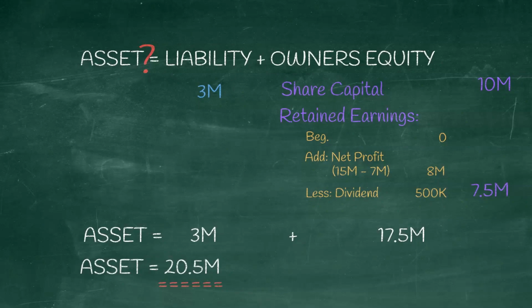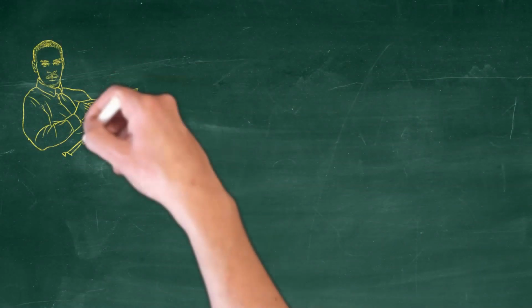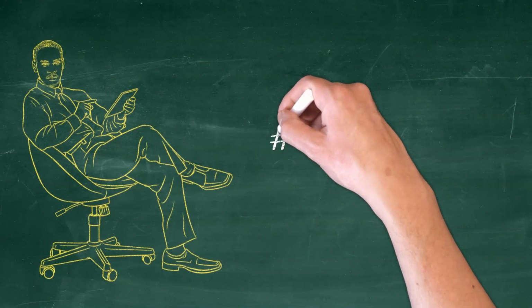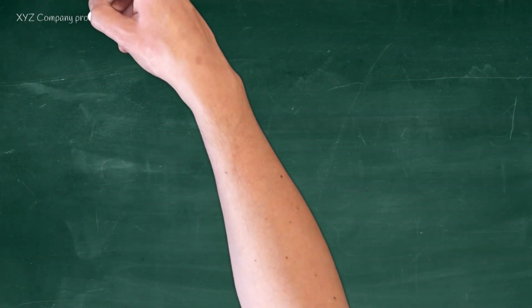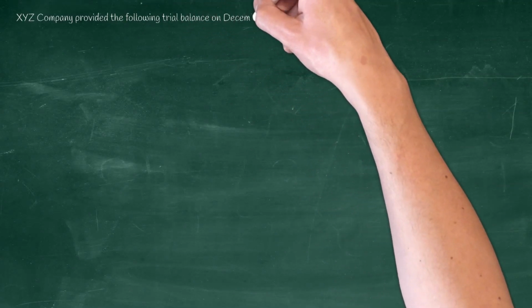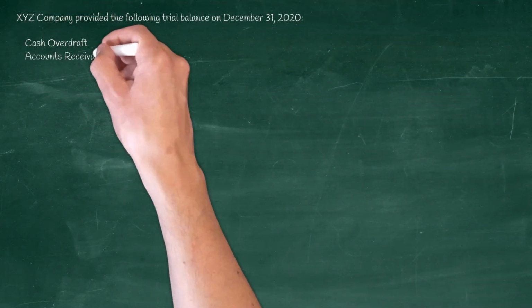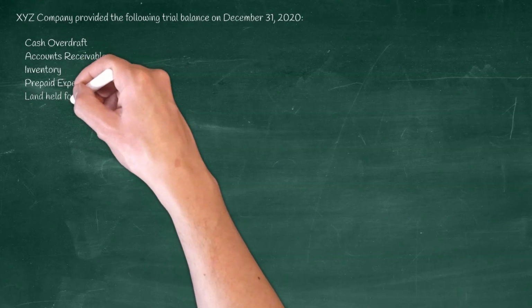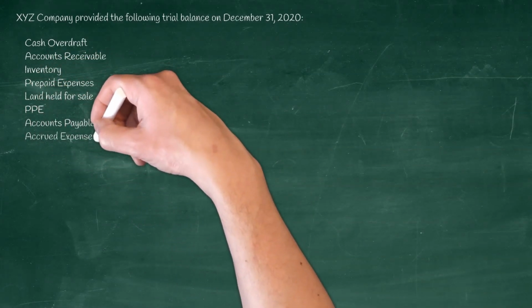Okay, for problem number 6, the requirements are: what amount should be reported as current assets and what amount should be reported as total assets. So we have two requirements in this case. The problem states XYZ company provided the following balances on December 31, 2020.